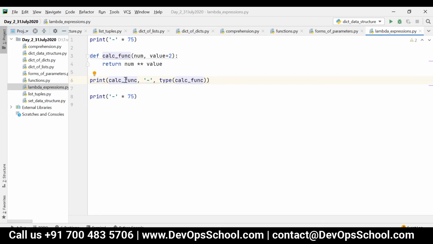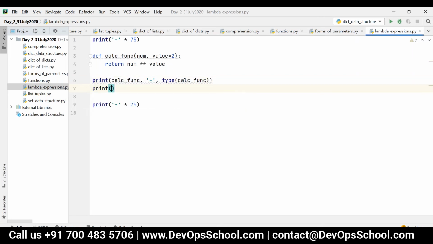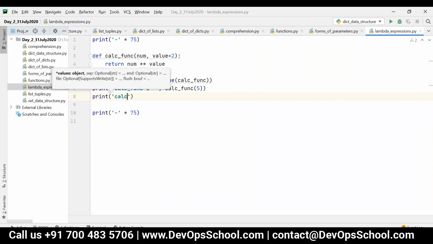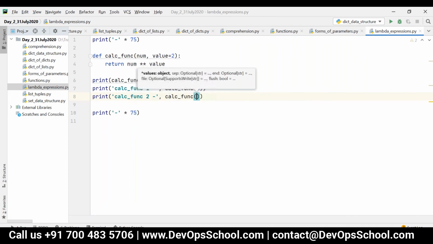The function will not be invoked at all. So to invoke the function, I can write calc function of 5. In this case I'm not passing the second parameter because it has a default value. And similarly, I can say calc function 5, 3.